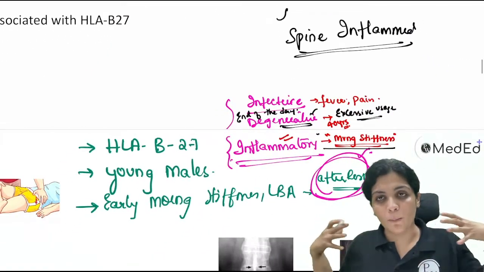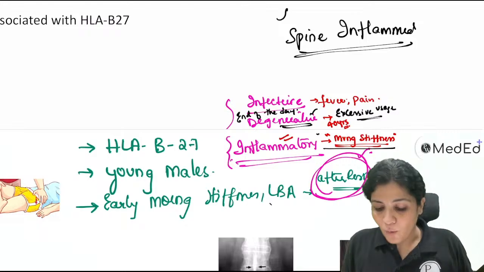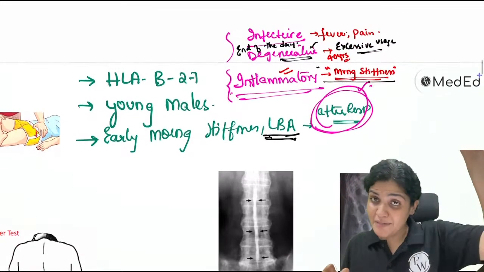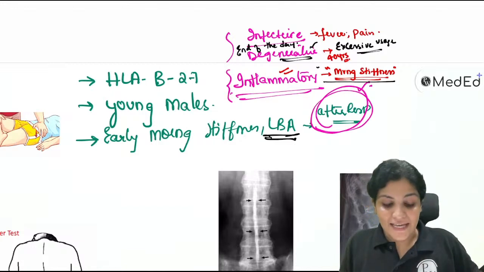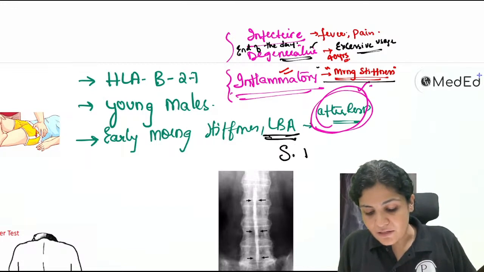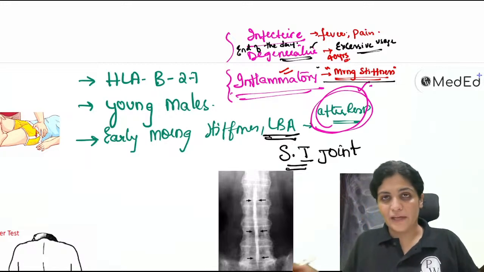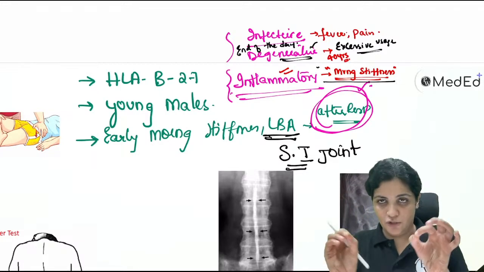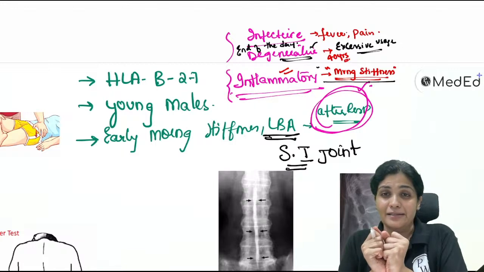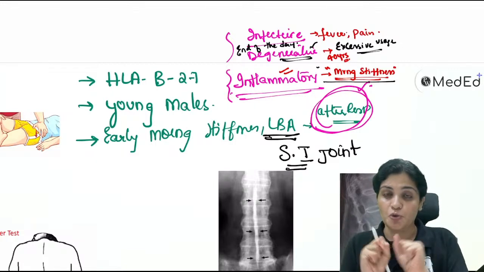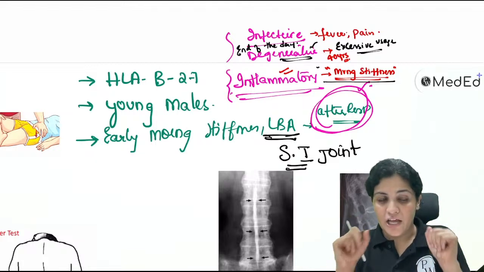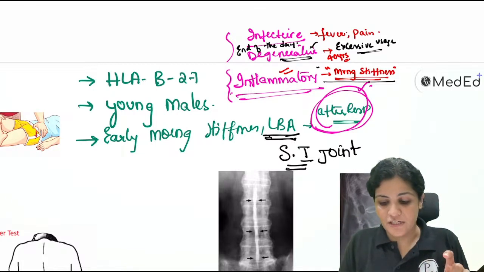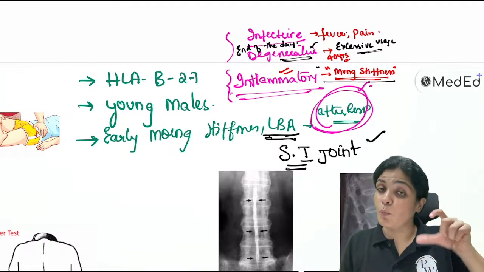So what happens is low backache. The patient will have low backache. Why low backache in particular? Because the spine is present from the cervical joint to the lumbar joint, and there is involvement of a specific joint, that is the sacroiliac joint. Because of this, the ankylosing spondylitis antigens like the sacroiliac joint so much, they will irritate this joint and then they enter into the lumbar joint. So because of that, the patient will have this low backache and it is more in the morning.